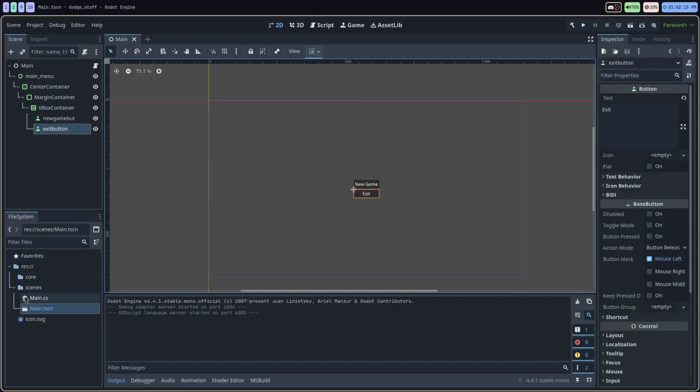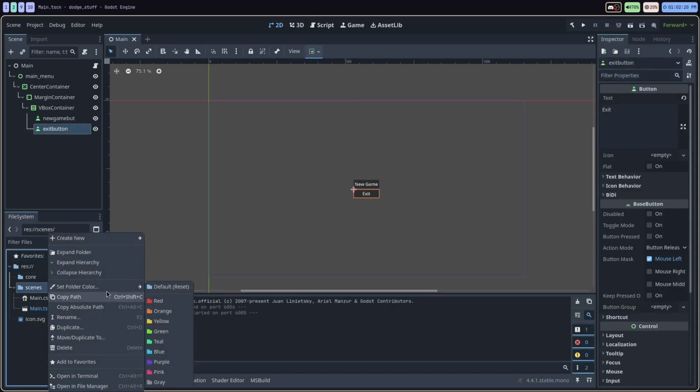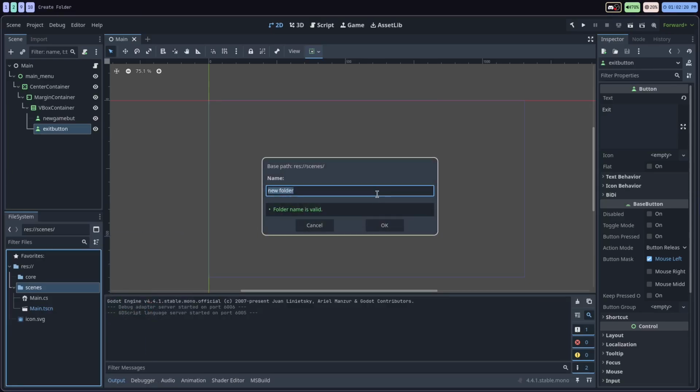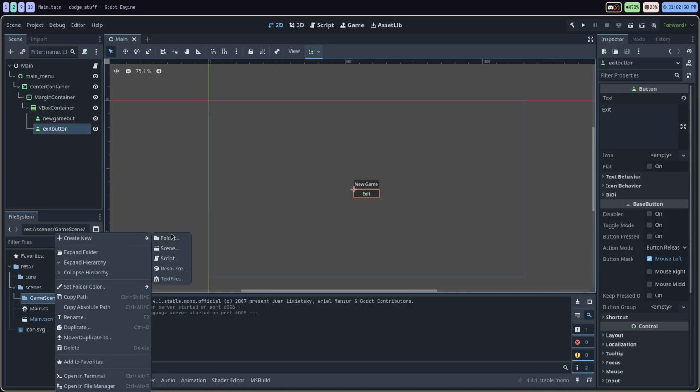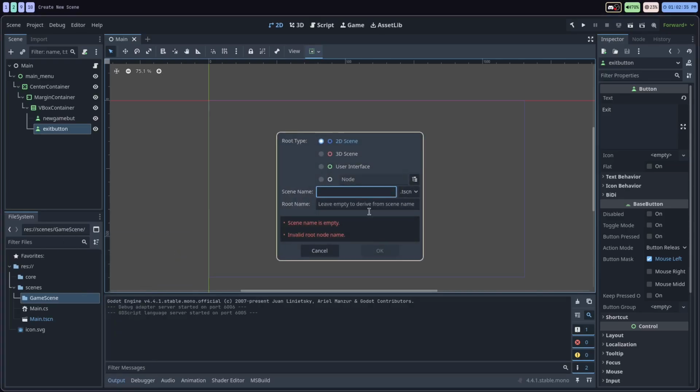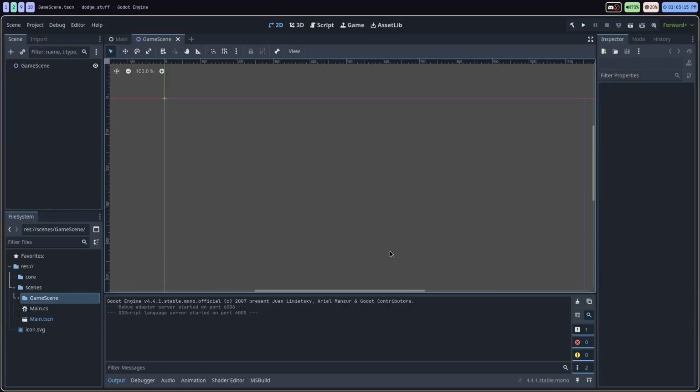So I'm just going to head down into the scenes folder here, and I'm going to create a new folder inside of that one. We're going to call this the game scene, for lack of a better name. This folder is going to hold the scene that's going to be playing the main part of the game here. I'm going to create another scene inside that new folder. I'm going to give it a 2D scene node for now. I might have to change that up. And again, I'll be calling this game scene. Everything should be filled out properly here. I'll press OK.